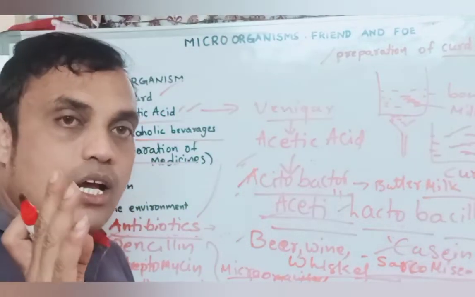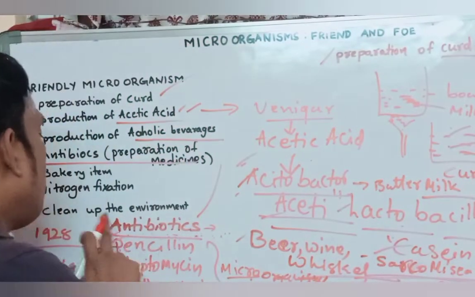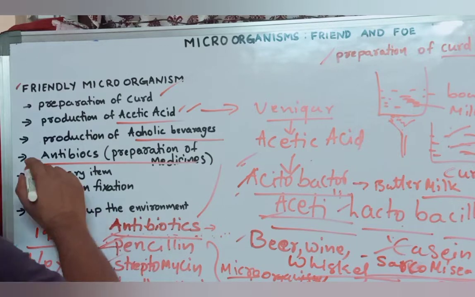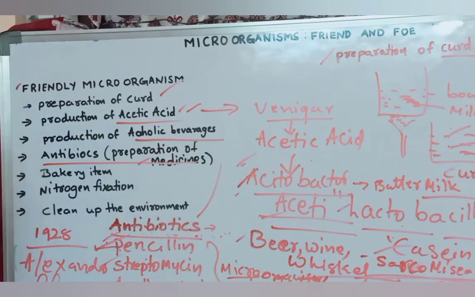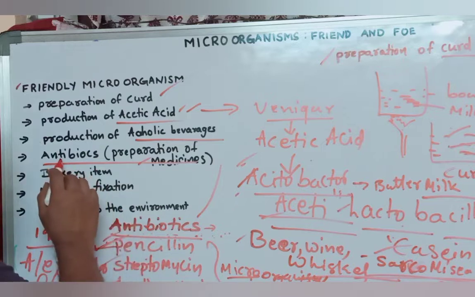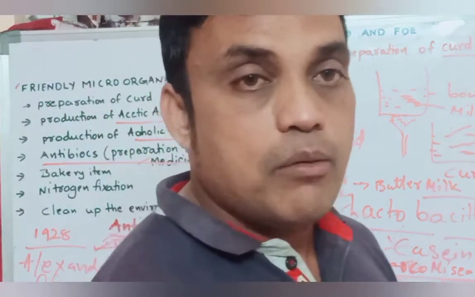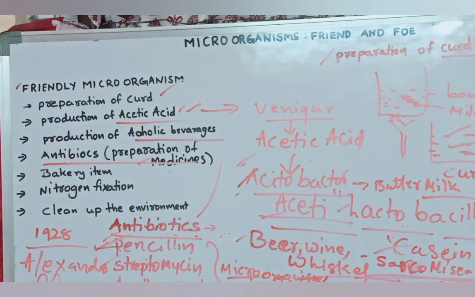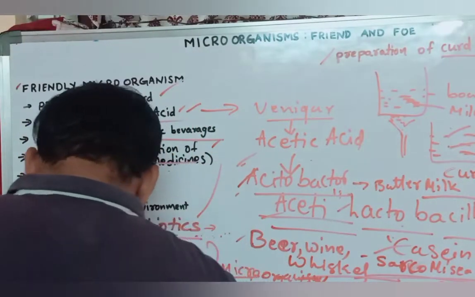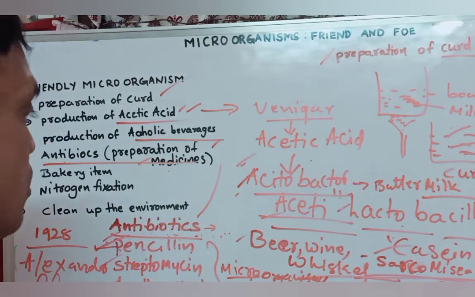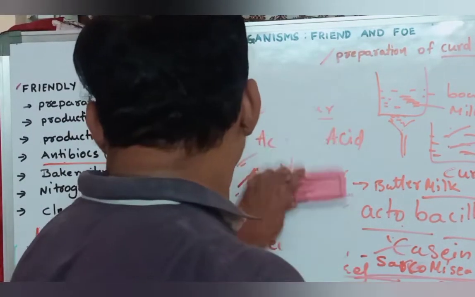So that microorganism is also useful in the preparation of what? Antibiotics or medicines. In the preparation of medicines also, some microorganisms are useful, like Penicillium notatum. Penicillium notatum is the fungus name. So that fungus is useful to kill what? Bacteria. So in preparation of antibiotics or medicines also, some type of microorganisms are useful. Okay. Next one.